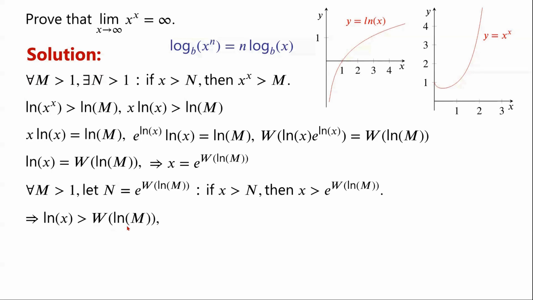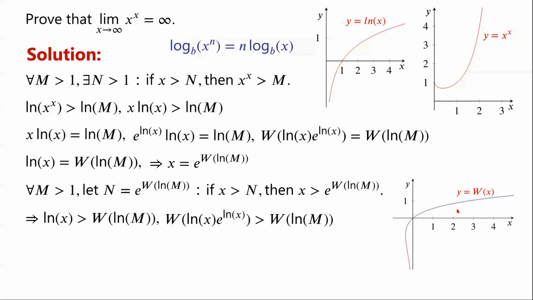We also know that the natural log of x can be expressed as the Lambert W of the natural log of x times e to the power of the natural log of x. So, we can now write that the Lambert W of the natural log of x times e to the power of the natural log of x is greater than the Lambert W of the natural log of m.